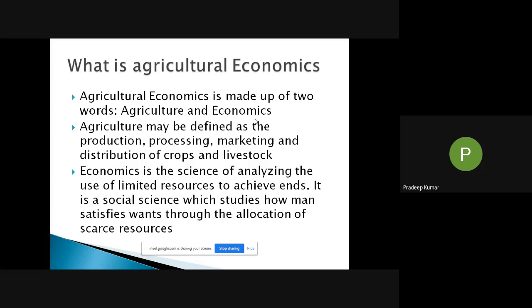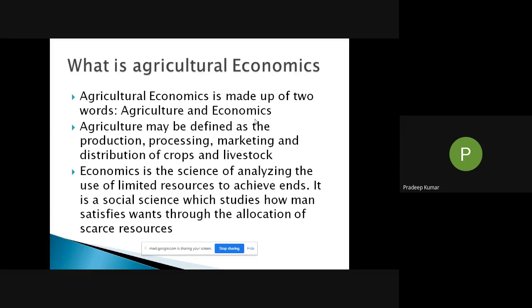All these things will come under the broad title of what you call agriculture. So agriculture may be defined as the production, processing, marketing, and distribution of crops and livestock, cattle wealth. That's also part of agriculture.